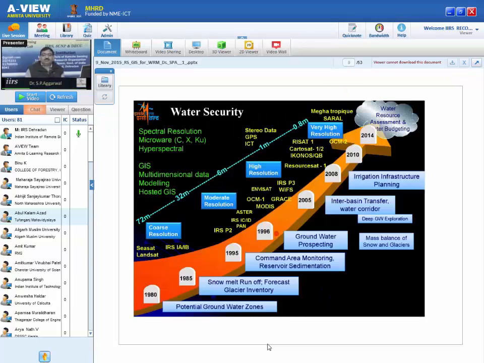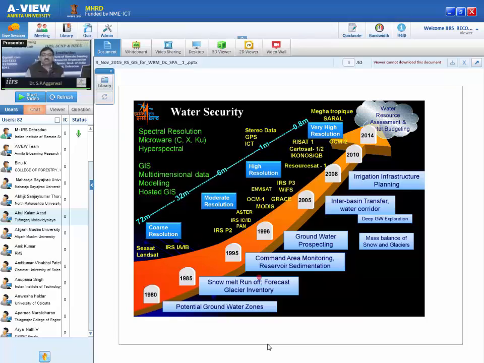In fact, this information related to water, if you see, India has a long history. It started with potential groundwater zone. Currently we have multispectral, microwave, and then with different resolution like 0.8 meter currently CARTO2. Earlier we had IRS-1A with 72 meter. So you see how we have improved year by year.